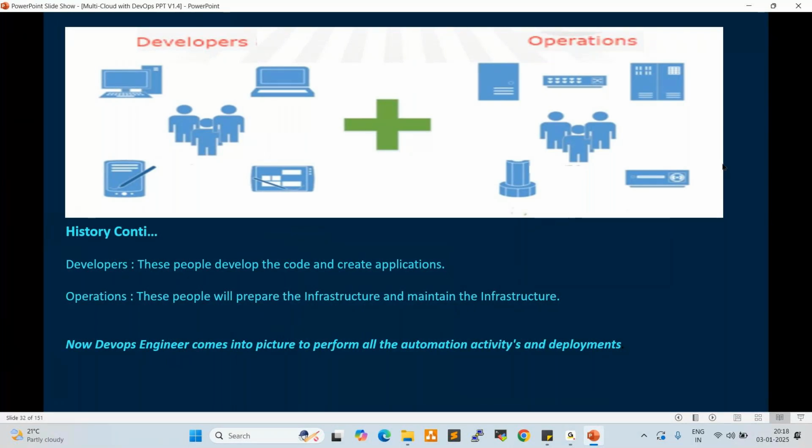Operations are a collection of all the resources, servers, storage, and network, which are hosted in the data center. What is a data center? A data center is a server room. In the server room we configure servers, network, storage, load balancers, backup devices, etc.